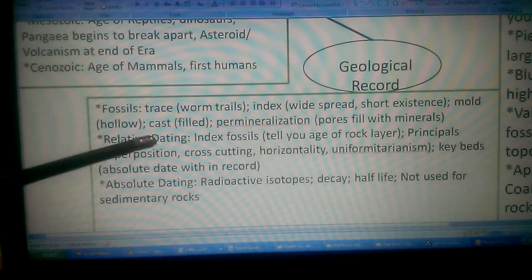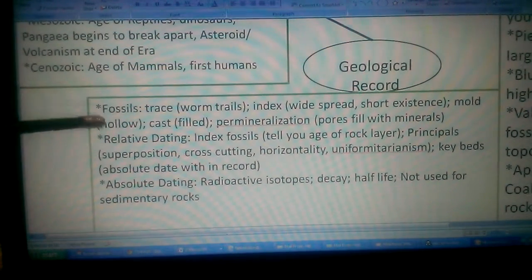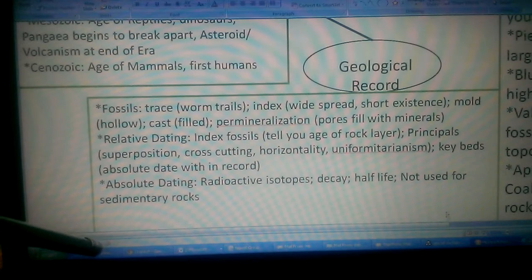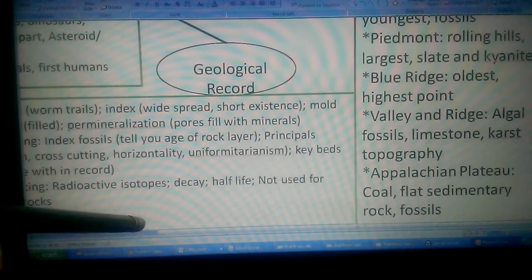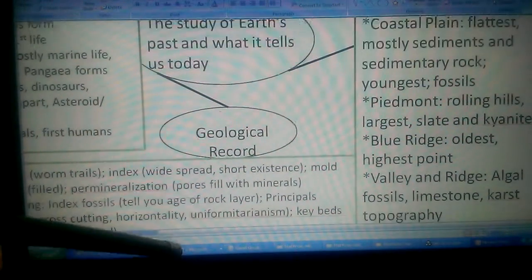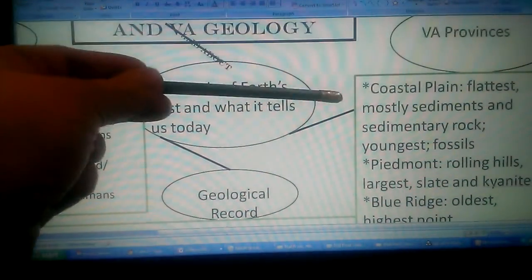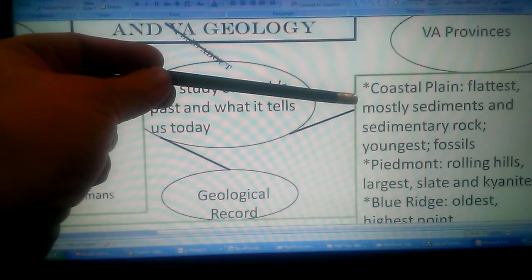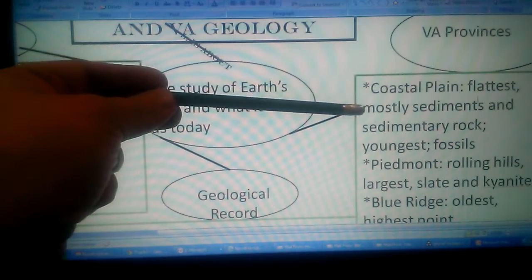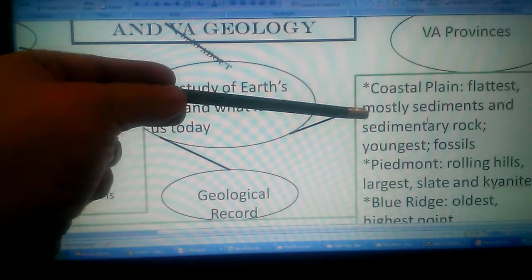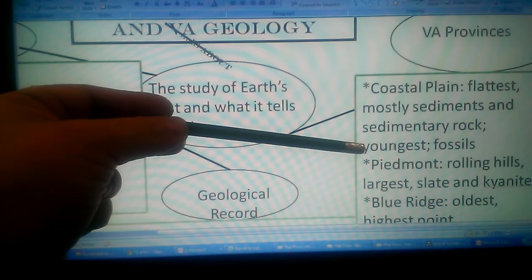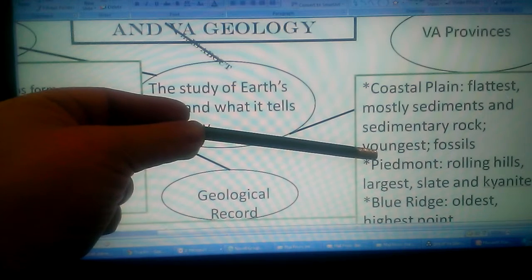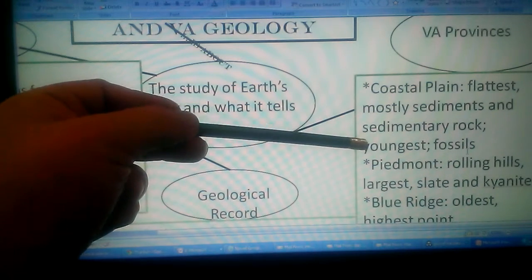You want to review that information, use your study guide to kind of see the resources that will help you review that information. And then last but not least is your Virginia geology. And I've listed out a couple facts about each of the different provinces, and we'll kind of skim through this. So you have the coastal plain, which is your flattest province, and it's got that terraced landscape. It's mostly sediments and sedimentary rock because of all the runoff from the Appalachian Mountains. It's the youngest or most recently formed of the different provinces, and there are a lot of fossils, particularly marine fossils with its proximity to the ocean.